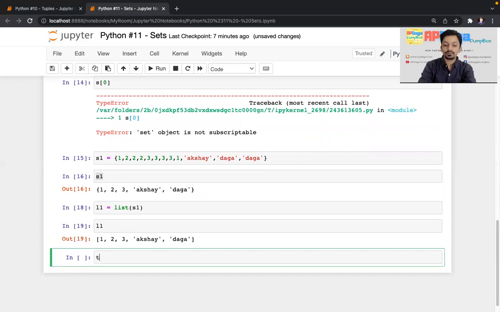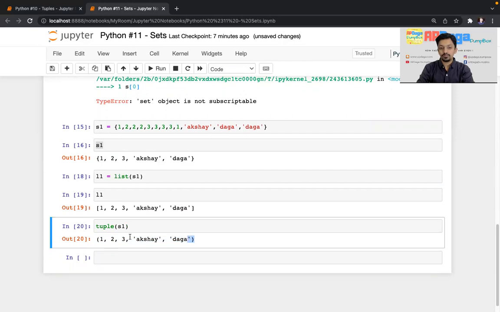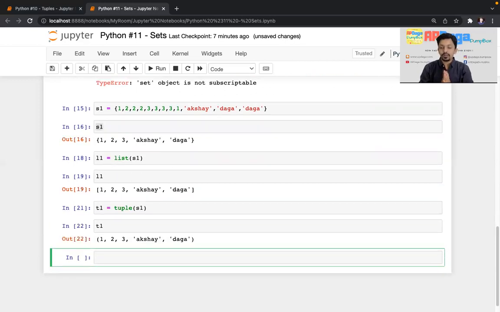So what I'll do, I'll write tuple, and within that function I'll pass S1. Again, the same set got converted into a tuple. I can assign this to a new variable T1. So if I print T1, a set is converted into a tuple. Now, similarly, you can convert a list or tuple into a set. And there is one good part in that.